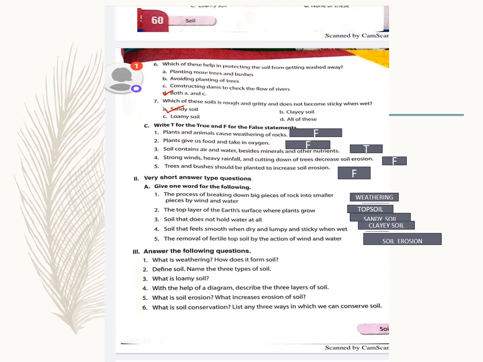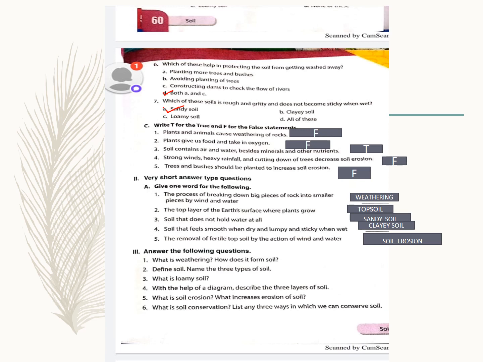Trees and bushes should be planted to increase soil erosion. If you plant trees and bushes, what are they going to do? They are going to conserve soil, protect the topsoil, and not erode it. Increase soil erosion means they are going to increase the removal of fertile soil. No, they are going to decrease soil erosion. So the answer here is also false.